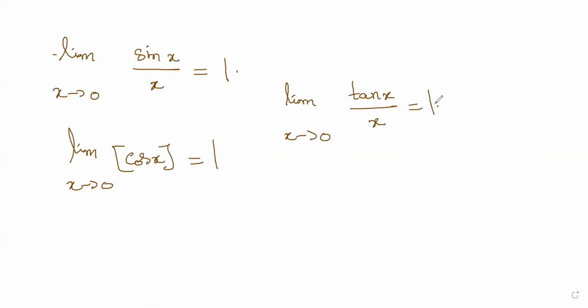The extension of these limits is like when you have limit x tends to 0, sine mx divided by x. Sine mx divided by x is actually equal to m. This is based on the earlier formula. While solving these limits, what you have to ensure is that the sine of whatever is there, this is called the argument.